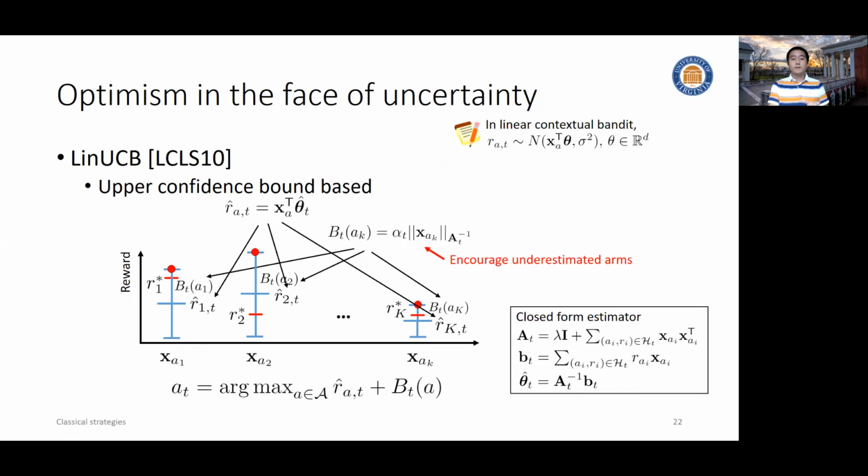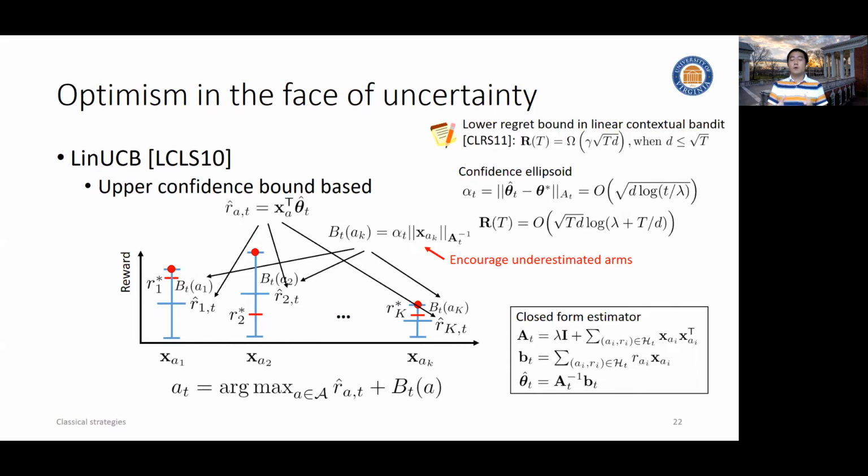The expression for the confidence bound is like this, where we have an important parameter called the confidence ellipse. Here we see this confidence interval increases slowly in time. It's only of log T order. And because of this fast convergence of parameter estimation, we can have a sublinear regret. If we compare with the lower bound of a linear contextual bandit, we see the match only with a log T term. That means the upper bound is above the lower bound, but only with a slowly increasing term. So that's satisfactory for practice.